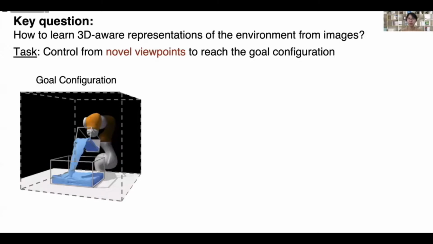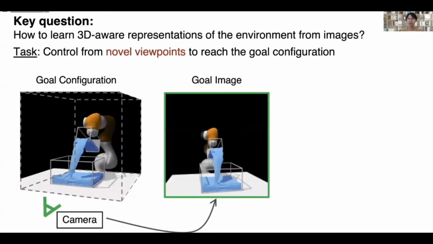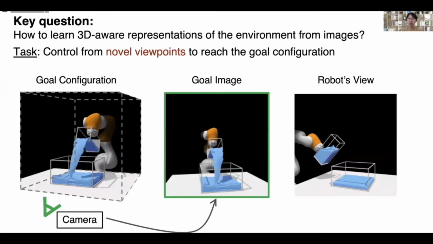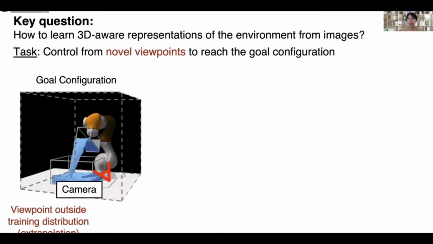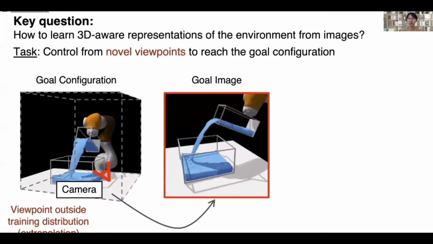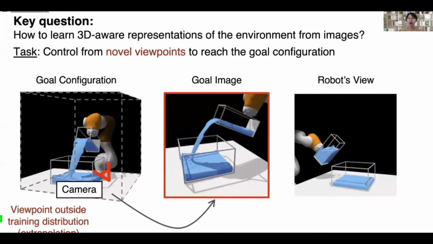For example, given a goal image generated under a certain camera viewpoint, the robots need to achieve the same goal while its observed images are different from the goal image. In addition, we want the learned representation to generalize even if the goal viewpoint is outside the training distribution, and study how well the robot can still accomplish the control task.